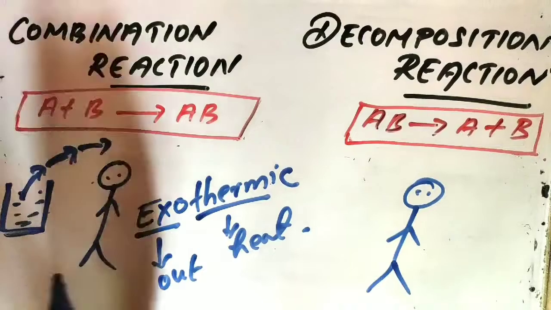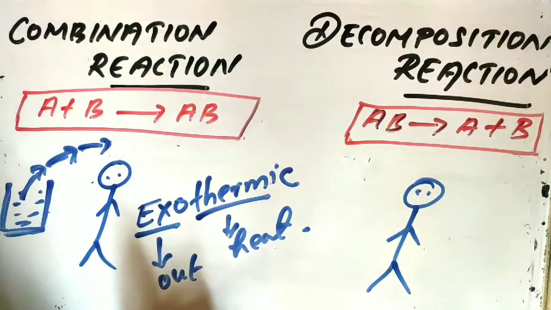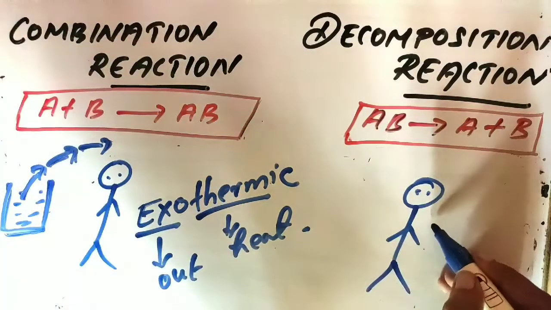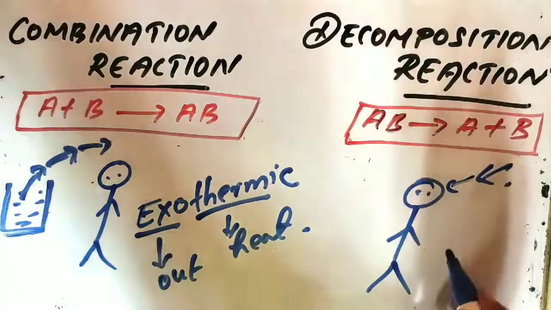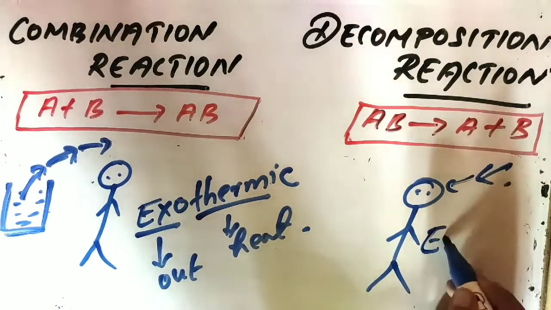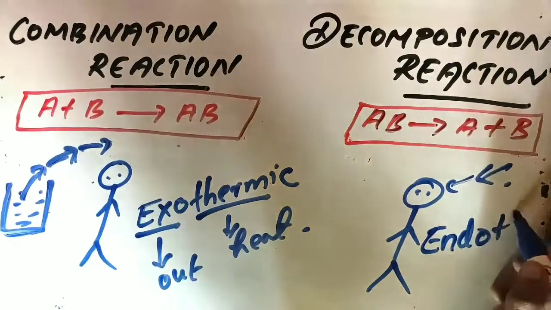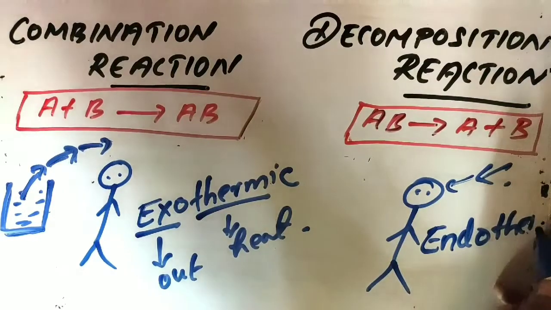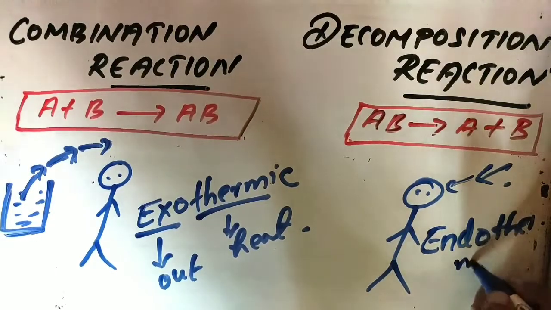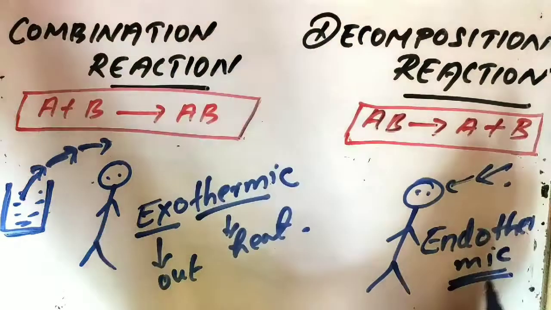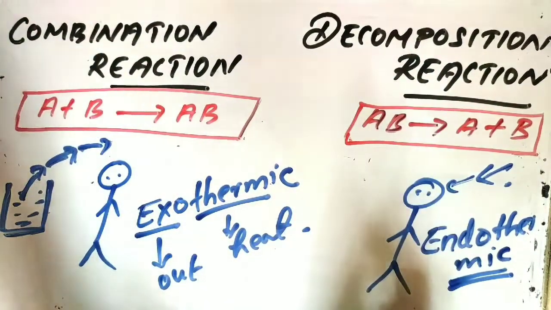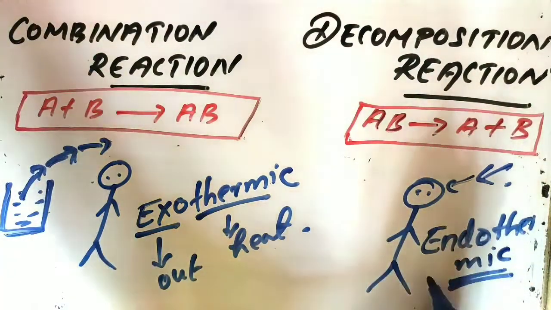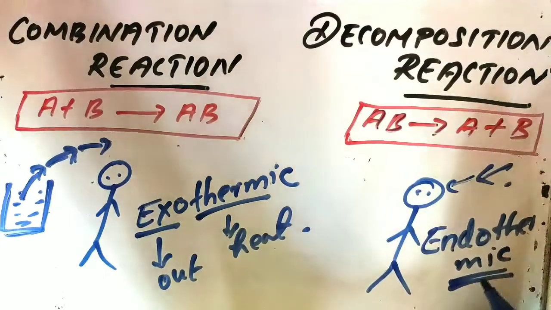So that is why the beaker is becoming hot. Okay. In the case of decomposition reactions, we can say most of the decomposition reactions are endothermic reactions. What do you mean by endothermic reaction? Endo means just the opposite of exo, right? So this is an endothermic reaction. Here heat will be absorbed. In the case of decomposition reactions, heat will be absorbed. So that is why this is known as an endothermic reaction.